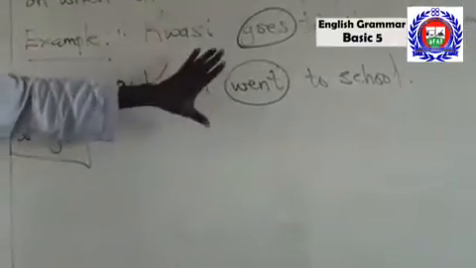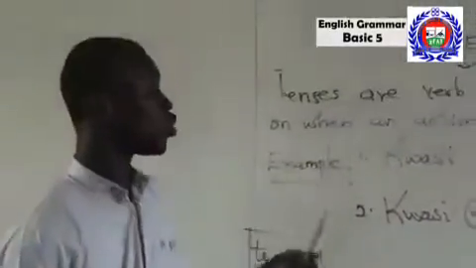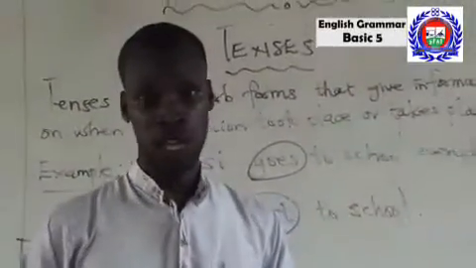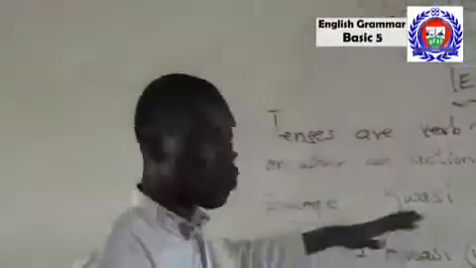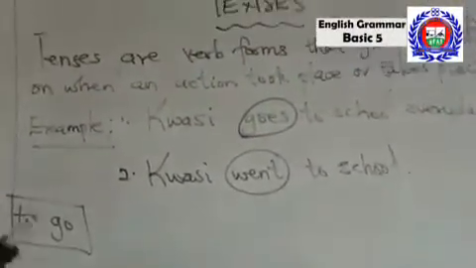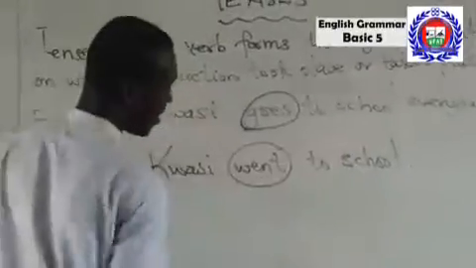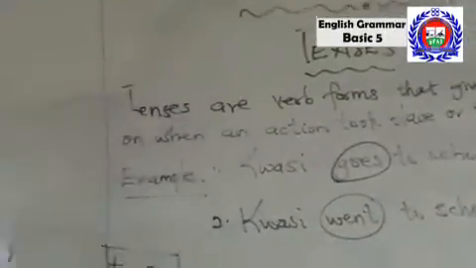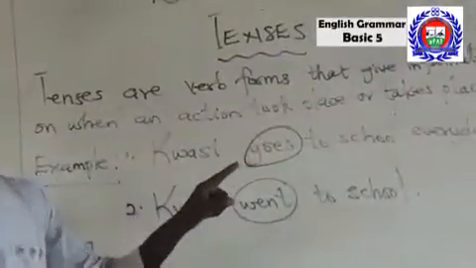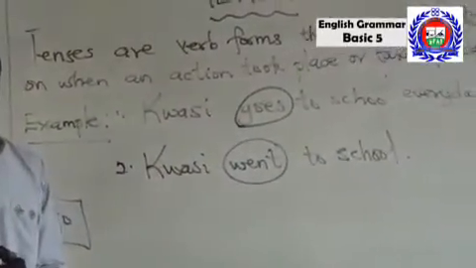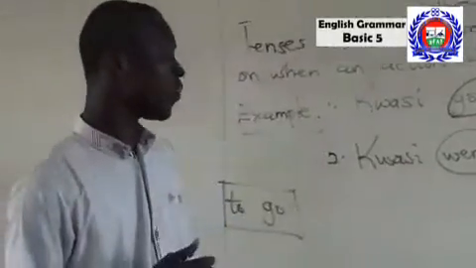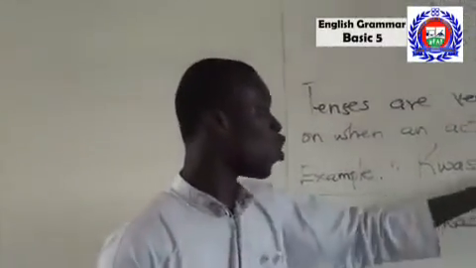With these two examples, it brings us to the types of tenses. But before we go there, let's go back a little bit. You might be confused: Uncle, why is it that we have es added to the verb go? It is the form of the verb that is giving the information, so don't be confused about that.